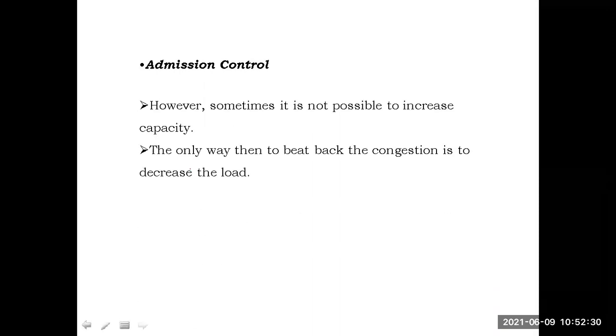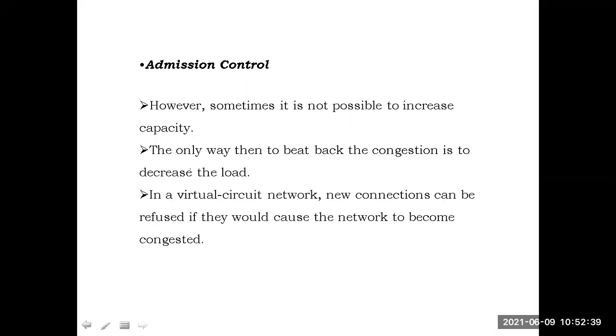The next one is admission control. If traffic awareness is not possible, then we have to go for admission control. That means we try to control the number of packets entering into the network. We try to control the new connections. New devices are not allowed into the network. New connections are not allowed to enter into the network.